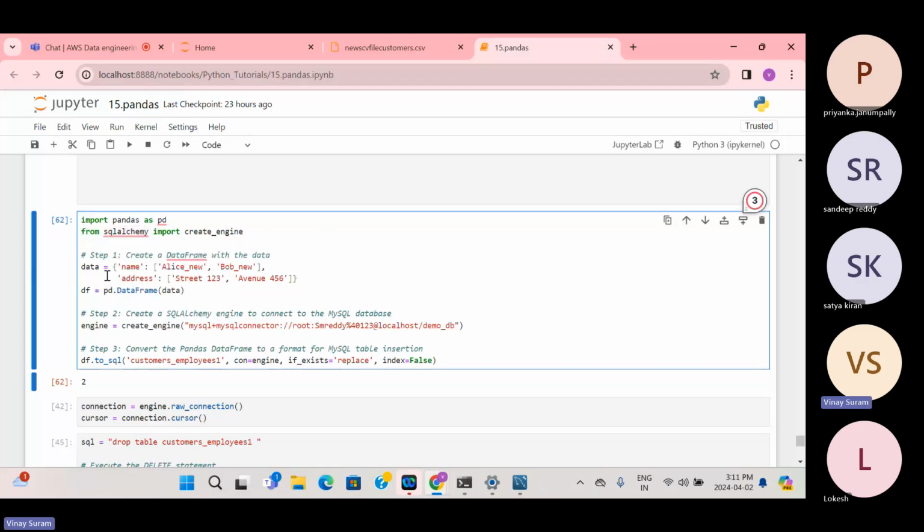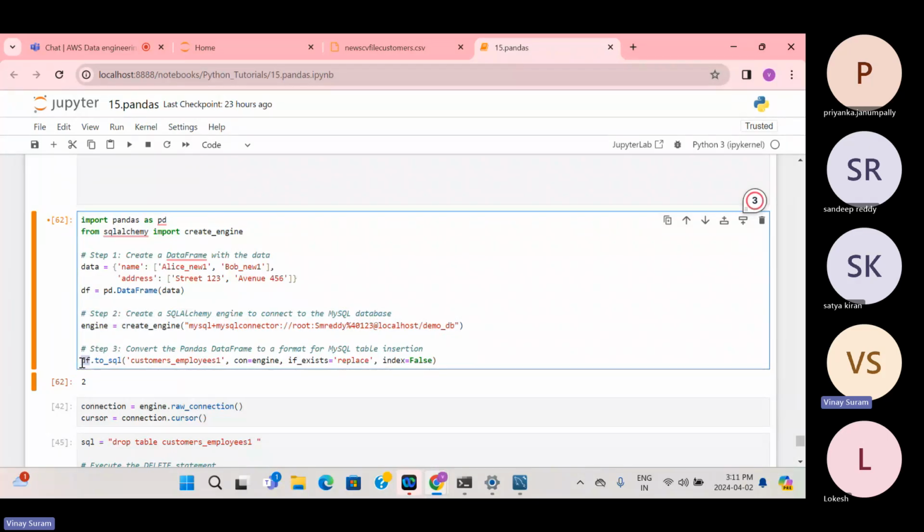So we are creating an engine. We have the data, Alice new and Bob new, and let's make it as one, because the data might already have been inserted. So I'm just inserting this way, and this is the data frame. And again, create_engine with mysql+mysqlconnector, root, and this is the password, then localhost and demo. So this is how you create an engine.